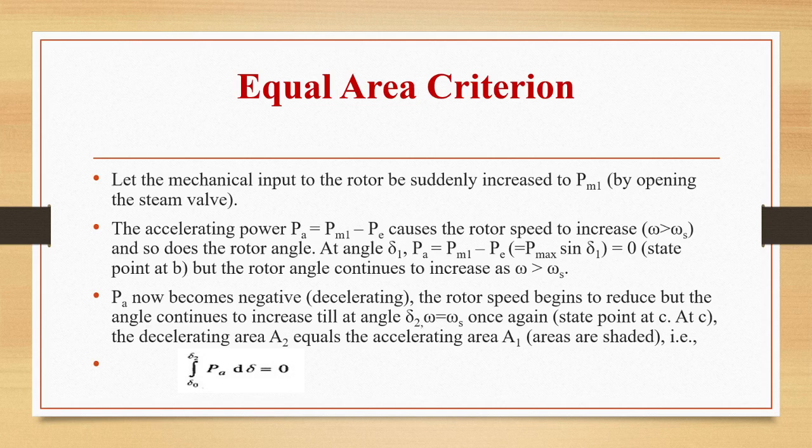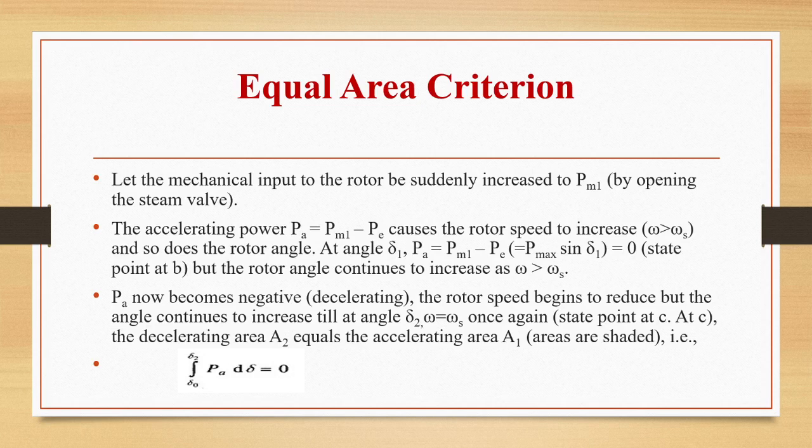So let the mechanical input to the rotor be suddenly increased to PM1. So accelerating power PA is equal to PM1 minus PE, which will cause the rotor speed to increase, and also the rotor angle will increase because of this accelerating power. So at angle delta 1, PA will be equal to PM1 minus PE, that is equal to 0, but the rotor angle continues to increase as omega is greater than omega s. PA will now become negative, decelerating, that is it is now going into decelerating mode. So when PA becomes negative, the rotor speed will begin to reduce, but the angle will continue to increase till